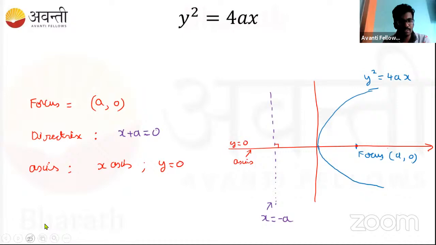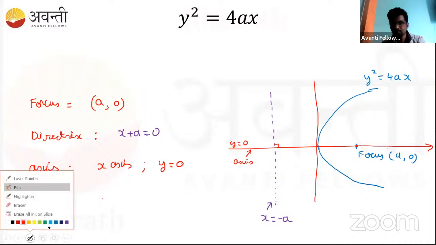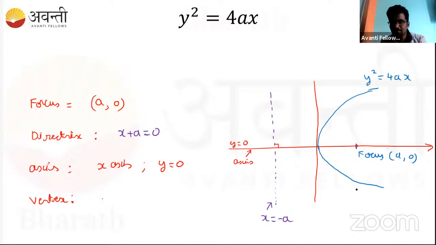Next, what you learned about the vertex. Can you identify the vertex in this? What is the vertex? 0, 0. Very good. This vertex is a point. This is the conic, the curve, and this curve cuts the axis.